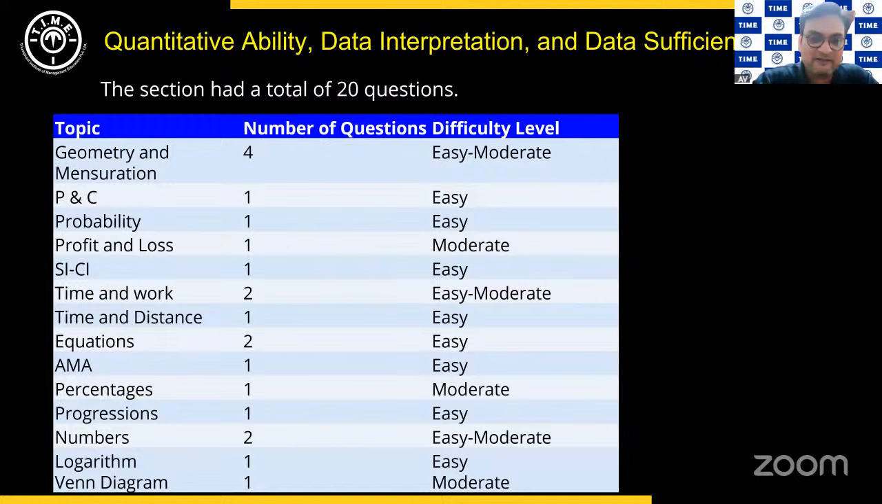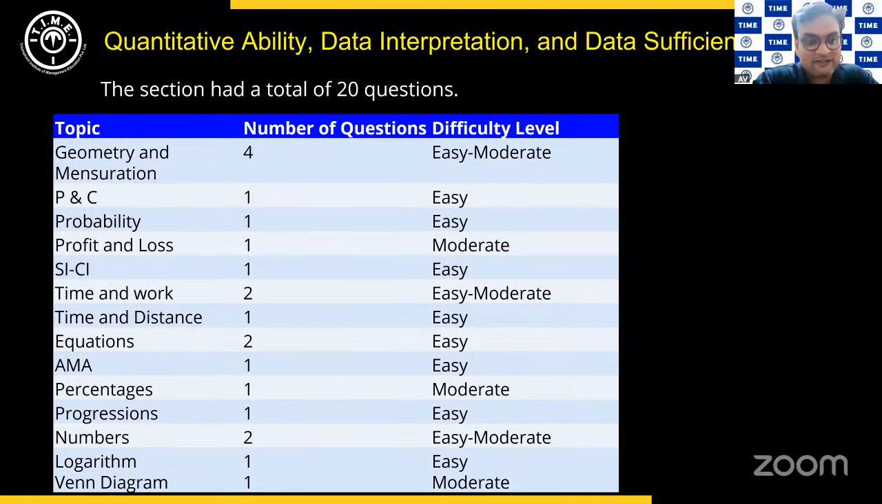In percentages, you had one question, and in progressions, you had one. The percentage one was slightly lengthy, in comparison to the other questions that you had. Had the same question appeared in CAT, it would have been an easy question for sure. But here in SNAP, compared to the other questions, it was slightly on the moderate side. Progressions was a very direct question about the sum to n terms.